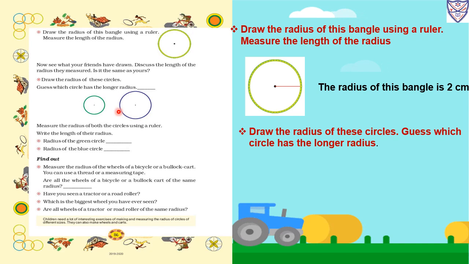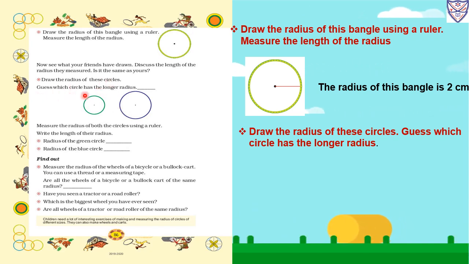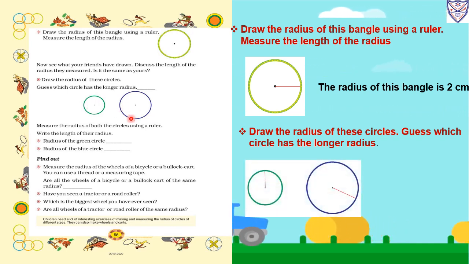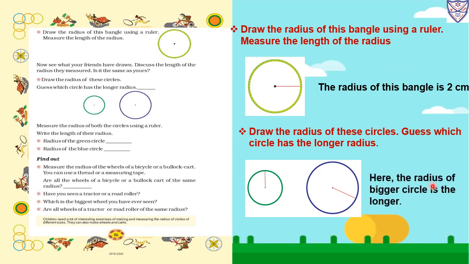Draw the radius of this circle. Guess which circle has the longer radius. Two circles are given. Now we have to draw the radius. How will we draw it? One endpoint at the center of the circle, and the other endpoint on the circle. So this is the smaller circle's radius and this is the longer circle's radius. The radius of the bigger circle is longer, so the bigger circle will have the longer radius.